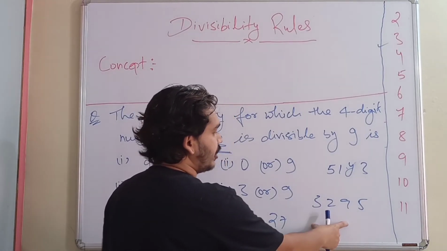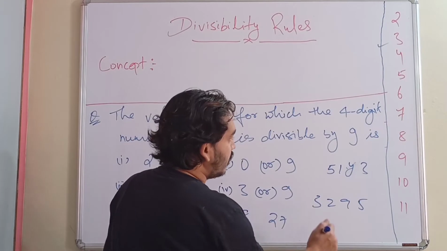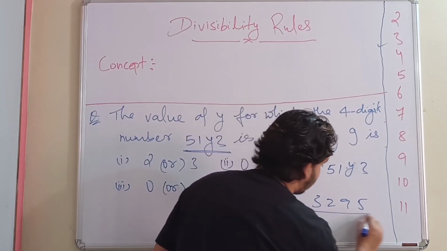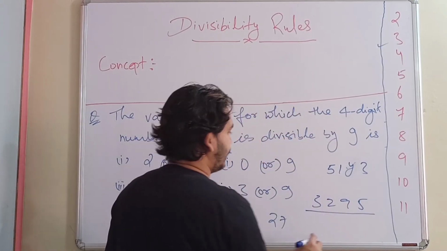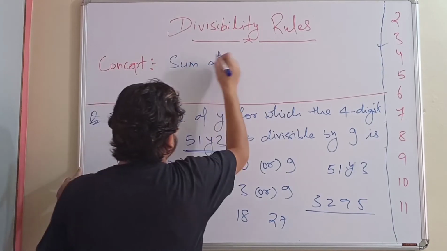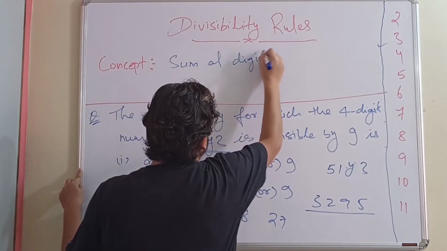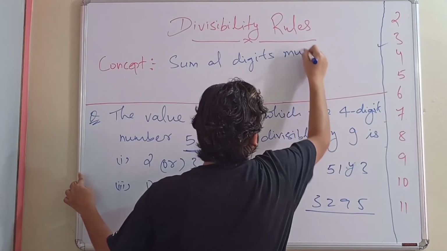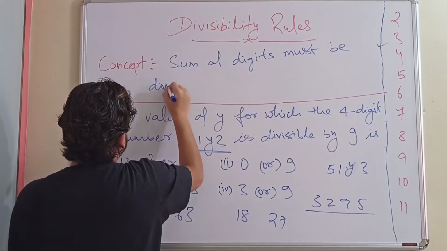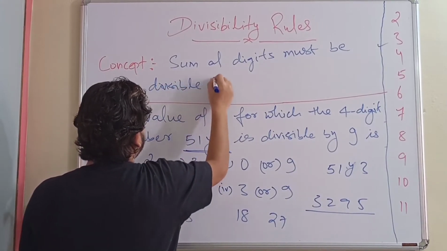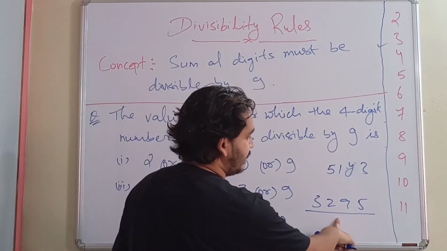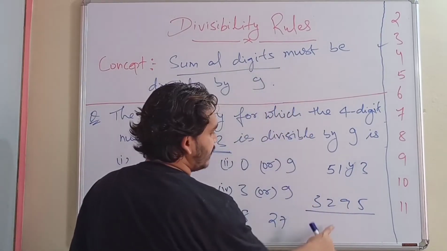Then what is the rule? We need to apply the rule. What is the rule for this? The rule for this is the same as for 3. The sum of digits must be divisible by 9. So let me write: sum of digits must be divisible by 9. For a number to be divisible by 9, the sum of digits must be divisible by 9.